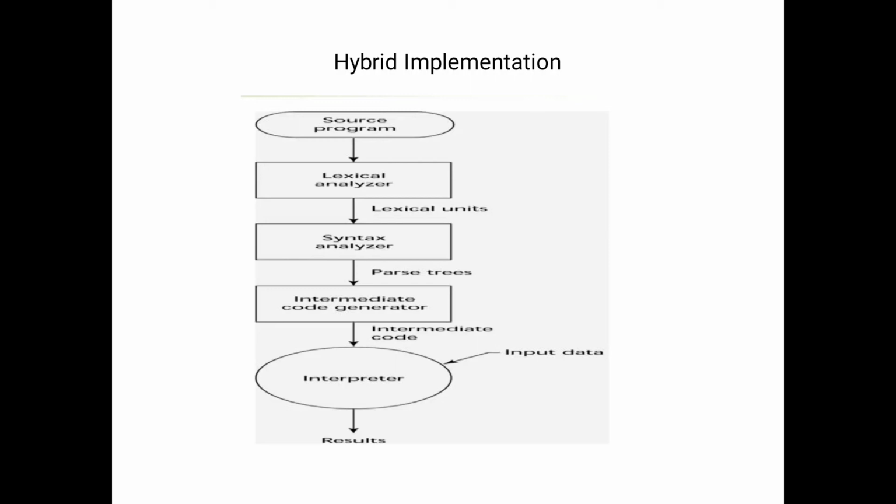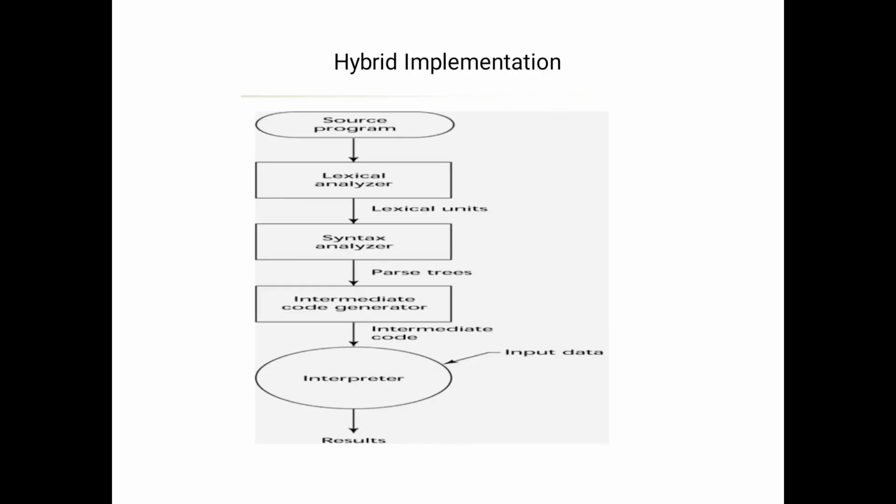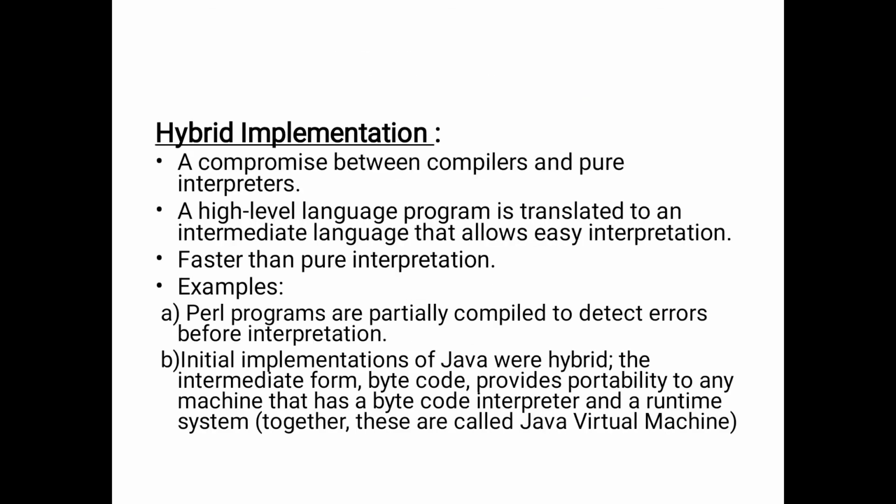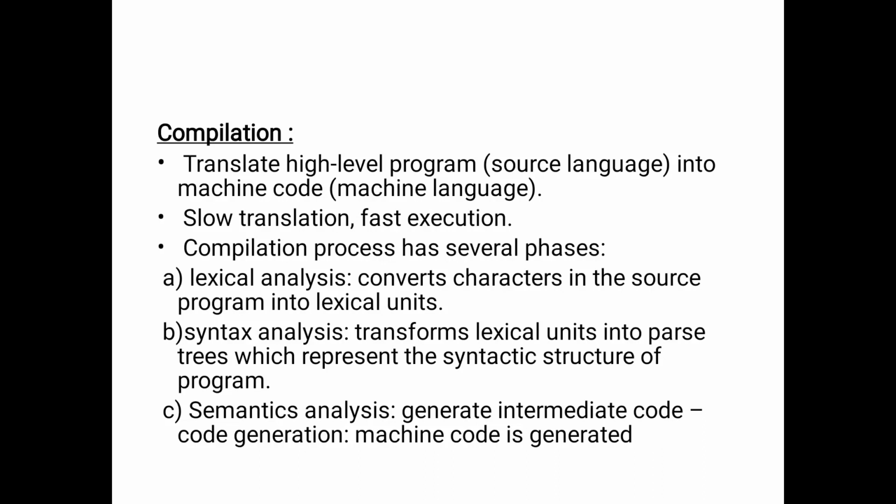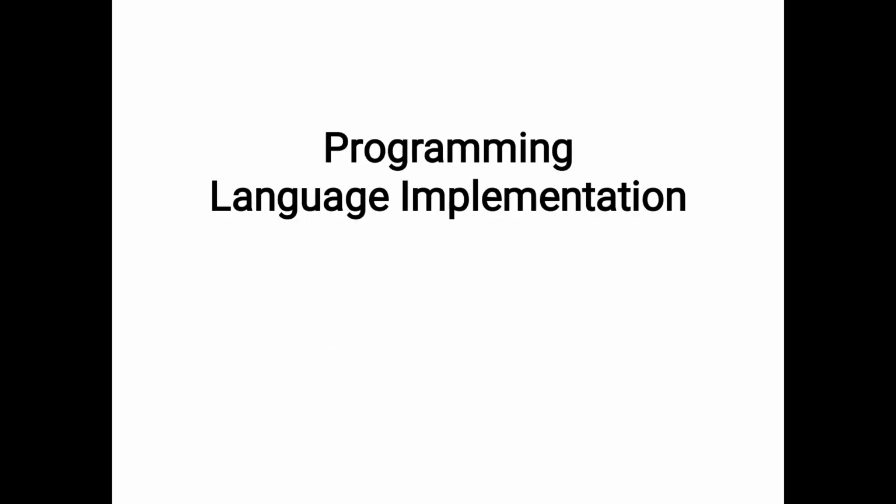In execution, compilation and interpretation are all roughly equal. Interpreter means we compile and we execute; these all come under the interpreter. After the interpreter, we get the result. That is the implementation of programming languages. Thank you.